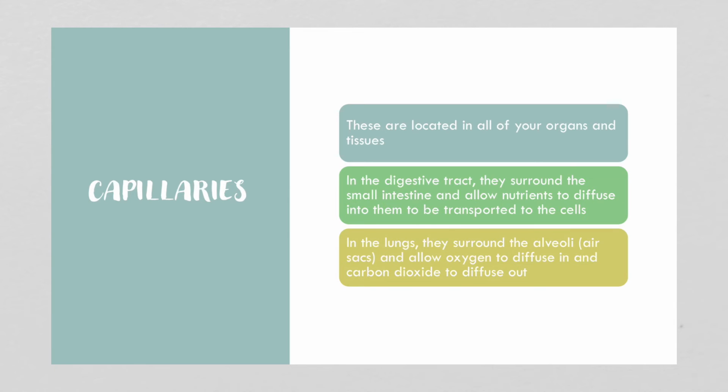In the digestive system, they surround your small intestine, and that's how you absorb the nutrients. And then they carry the nutrients to every cell in your body to give it energy. And then in the lungs, they surround the alveoli. They're the air sacs in your lungs. And they allow oxygen to diffuse into the blood, and then the carbon dioxide diffuses out.